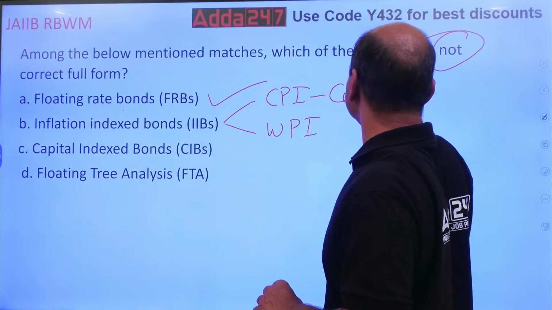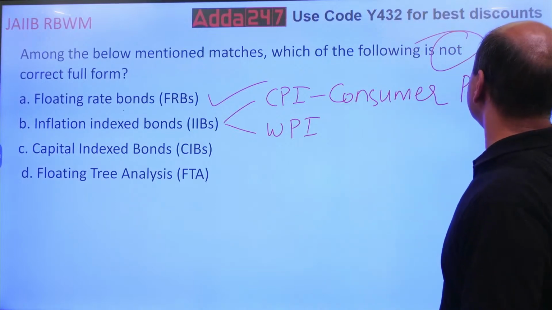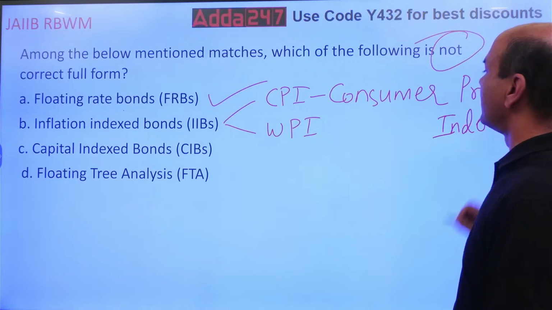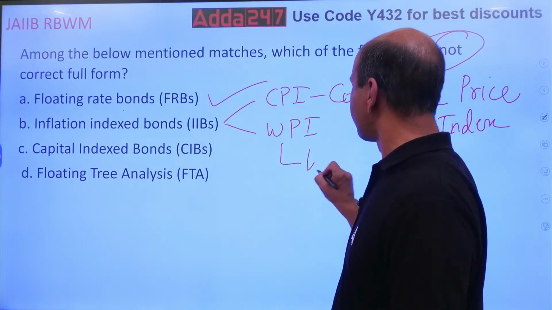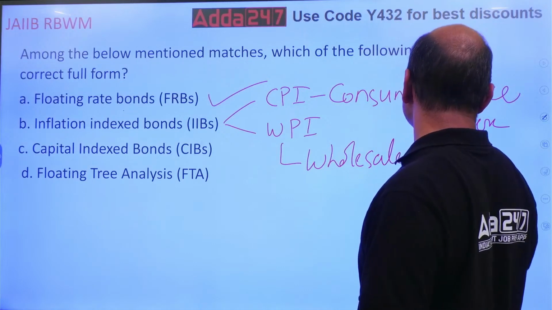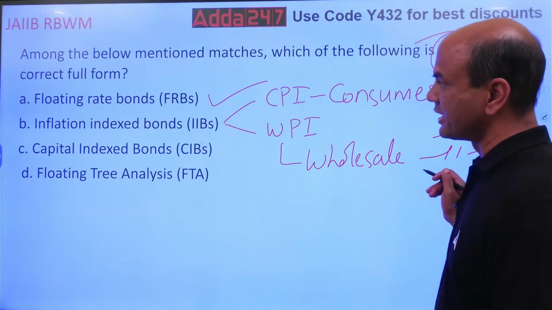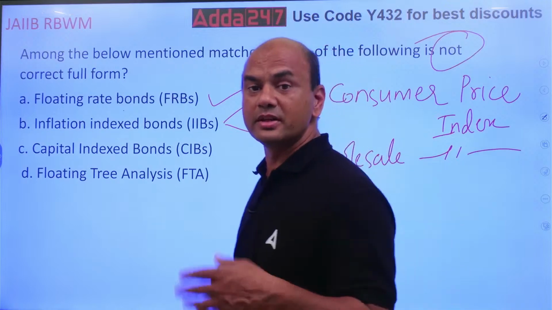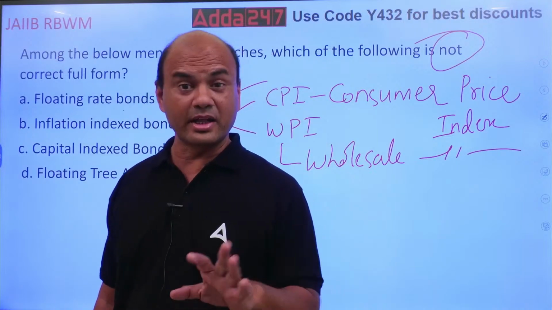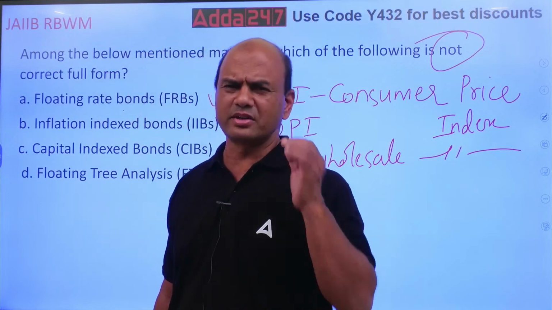WPI is wholesale price index, the remaining part is the same. So inflation bonds are based on CPI and WPI, mainly CPI. They are generally based on CPI, but it can be based on WPI also. It's not compulsory that it should be based on CPI only.